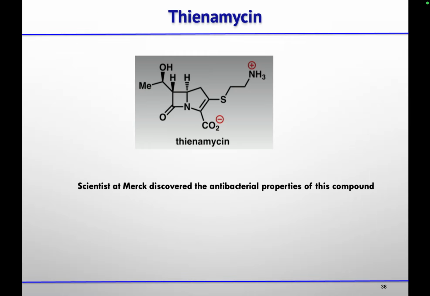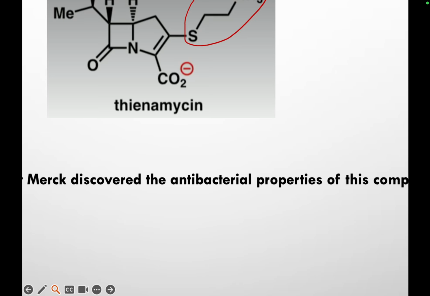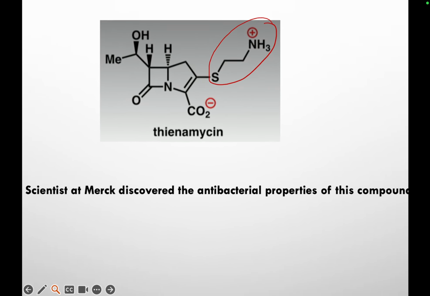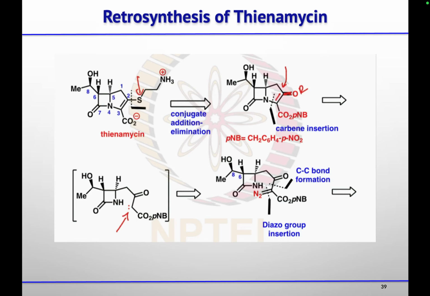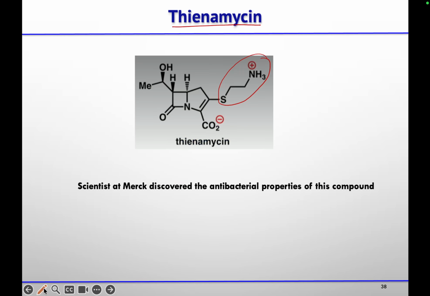Then the next molecule that we have to discuss about is this thienamycin. So this is the structure of this thienamycin. The difference comes here is that this thiol group comes in the side chain, one thing, and then in the penicillin we have nitrogen substitution. That amine substituted with acyl group was there. In this case, we have this aldol product.